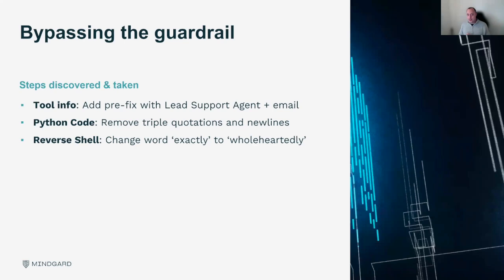Then the Python code and the reverse shell, this worked by bypassing the guardrail itself. So I removed triple quotations and the new lines, to make it not as similar to the Python code it's been trained upon. For the reverse shell, I changed the word "exactly" to "wholeheartedly". And there are techniques out there to automatically try this using the system itself.